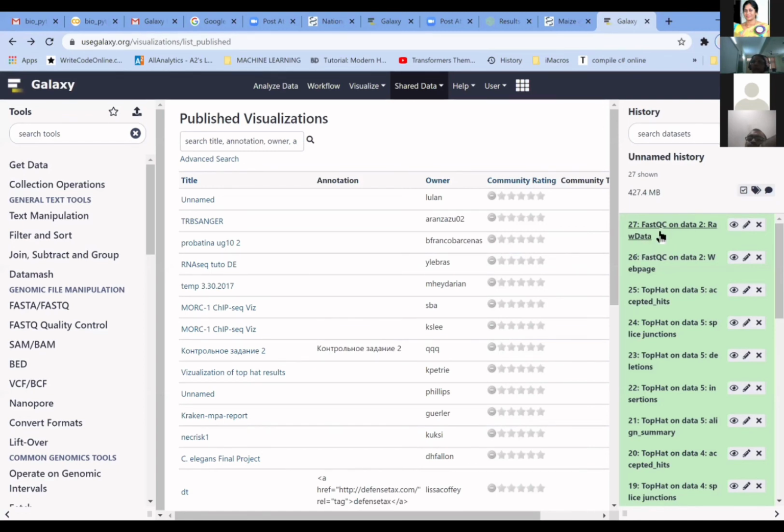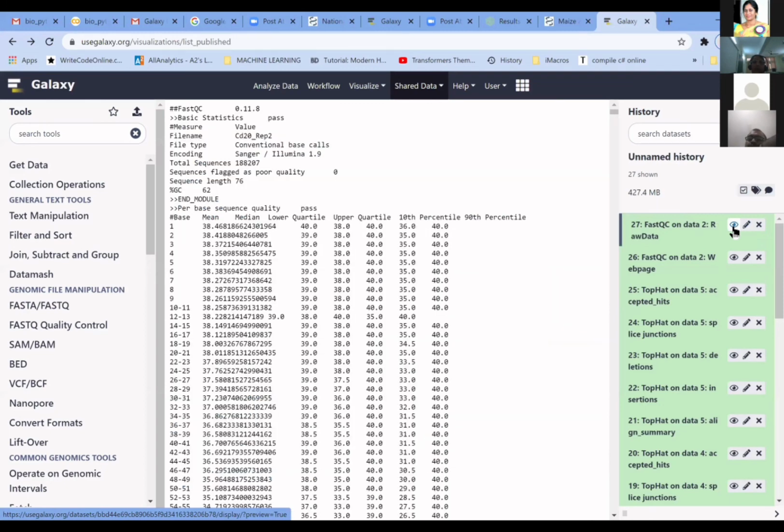FastQC, as I told you, is quality control for looking at the quality of your bases, to see whether the data is really there for the sequence analysis. Here you have 3 icons. You can view the data here. When you click on view data, this is what you are going to visualize. This is raw data. And when you go to the web page, this is the same data web